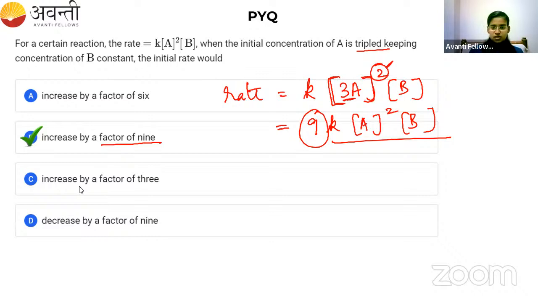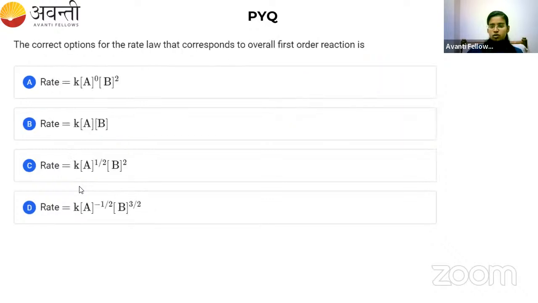One more previous question we will try to solve from the order of the reaction topic. The correct option for the rate law that corresponds to an overall first order reaction is. What is the question basically? We need to find out the option which has the order of the reaction equal to 1.